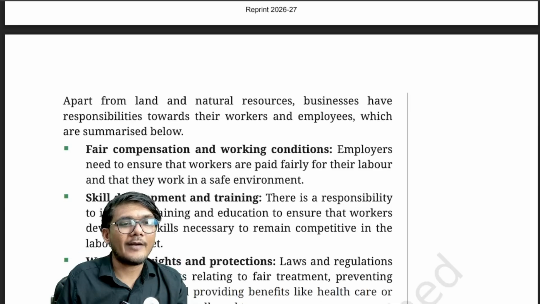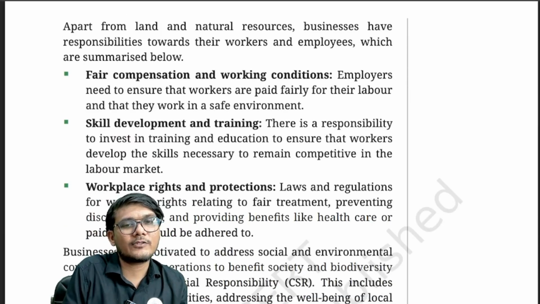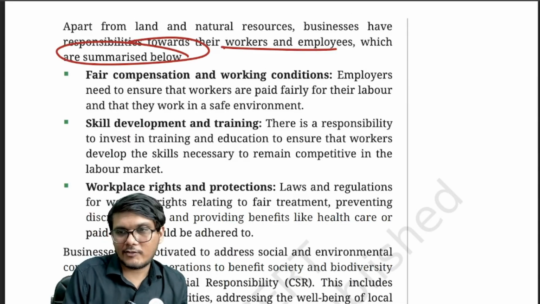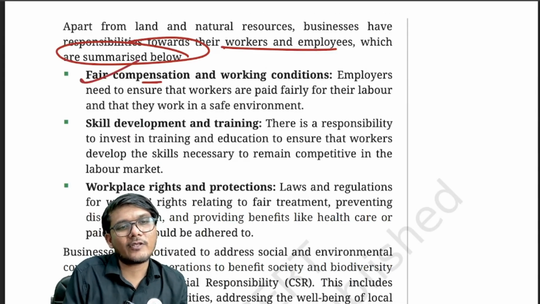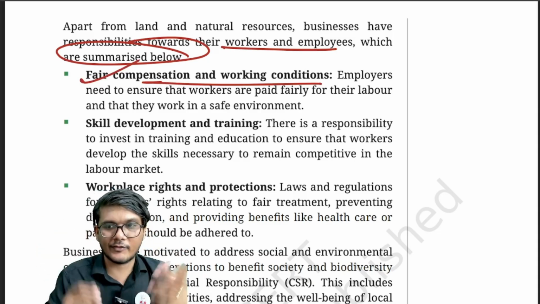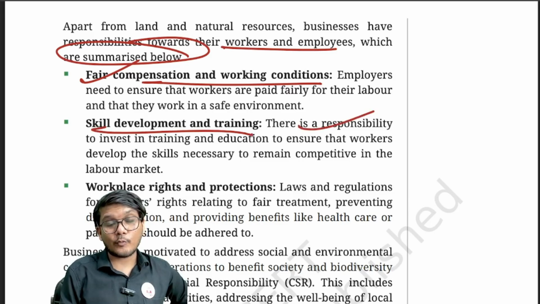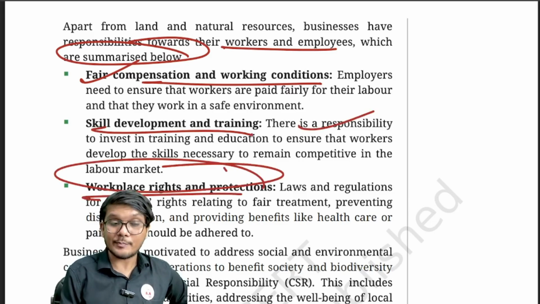Right. Now apart from land and natural resources, businesses also have responsibilities towards their workers and employees, which are summarized below. Let's see what they are. First is fair compensation and work conditions need to be provided to the employees. I hope we agree with that. Then skill development and training needs to be provided for them to produce more. Productivity should be high. Workplace rights and protection should be there, right?